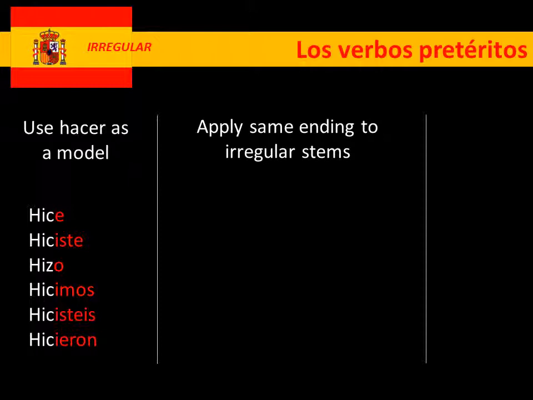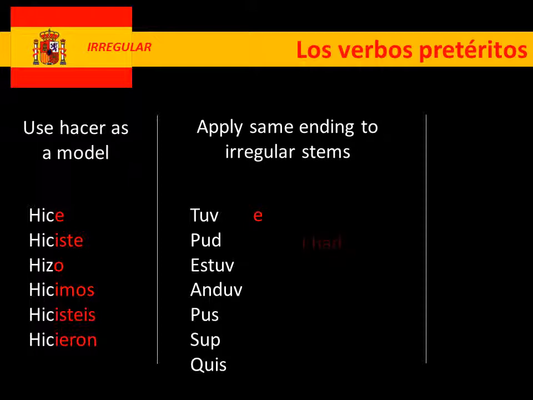I want you to think about it as stems. So the first one then, we've got this list of stems. So the first one we've got tuv. Have a think where it might have come from. All we do is we add the ending, so we've got tuve, which means I had, because it comes from tener. So the irregular bit is the fact that it doesn't look anything like tener, so we need to know that tuv is from tener, and the end is the same.